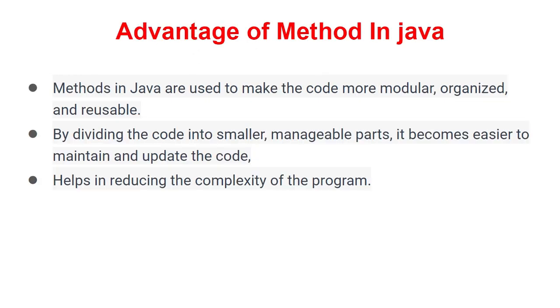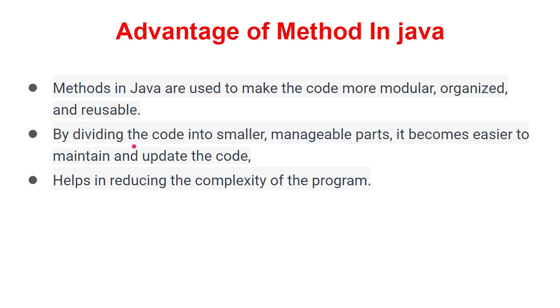Let's go further. What is the advantage of methods in Java? Basically, methods in Java make the code more modular, organized and reusable. Modular means small parts of code, organized means a clean look, and reusable means you can reuse it again and again.